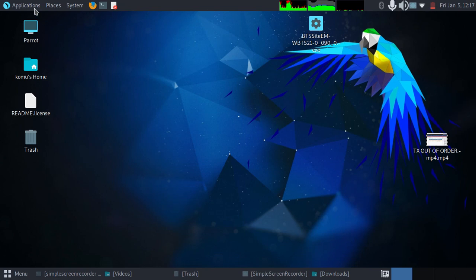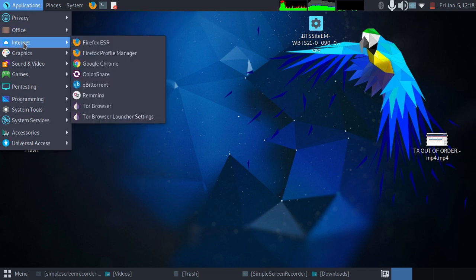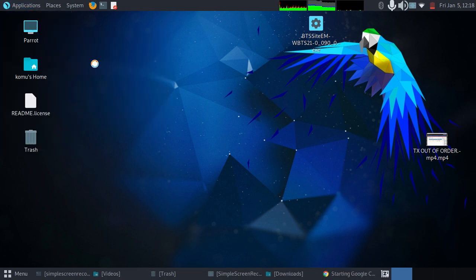Now for you to be on the safer side, if you don't want to keep interfering with it, just highlight the application tab in your Parrot OS and head to the internet, and under the internet you have all your browsers. The top browser is the default installed. We just installed this one. ESR is default installed, and just open.